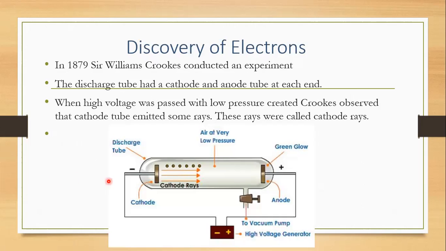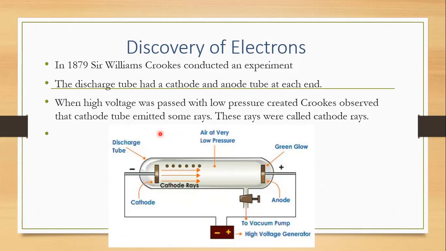He took a discharge tube, and in the discharge tube there were two electrodes. Here I'm showing you with the laser pointer. One was connected to the negative terminal, which is called the cathode, and the other was connected to the positive terminal, so it is called the anode.